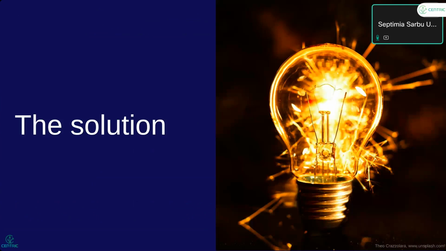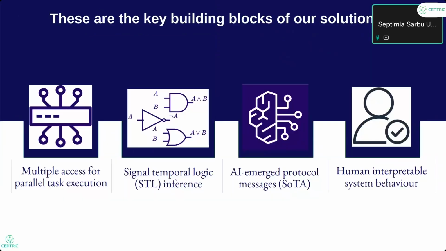Because our focus is the wireless communication, we have four main elements. One is that we propose a multiple access for parallel task execution, not for increasing high data rates. And this is relevant because we are proposing a dynamical channel access scheme that will improve and satisfy the KPI of the problem.